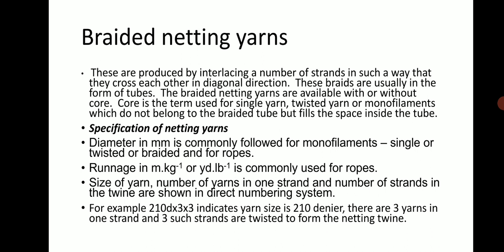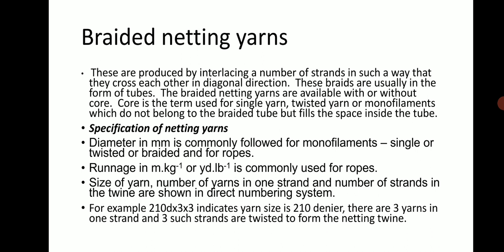The specification of knitting yarns. Diameter in mm is commonly followed for monofilament, single or twisted or braided yarn, or for a rope. Tex or meters per kg or yards per lb is commonly used for a rope.